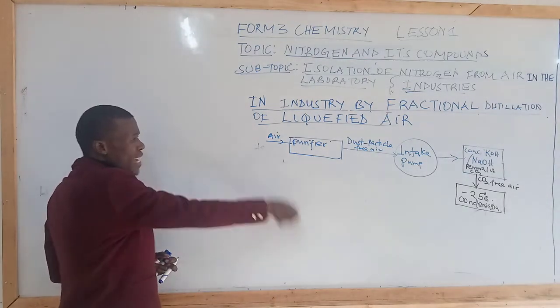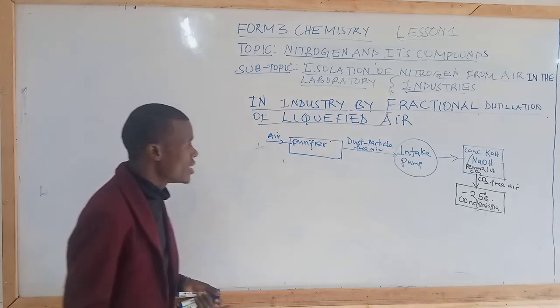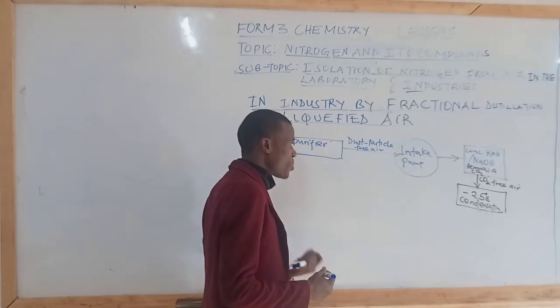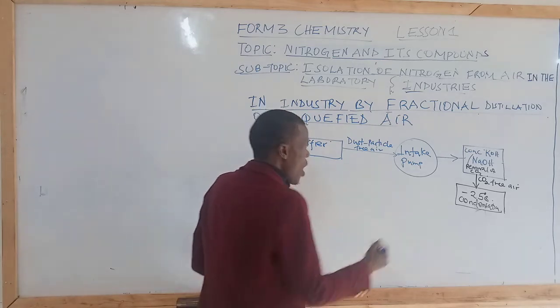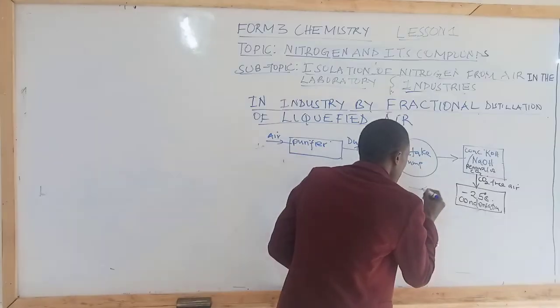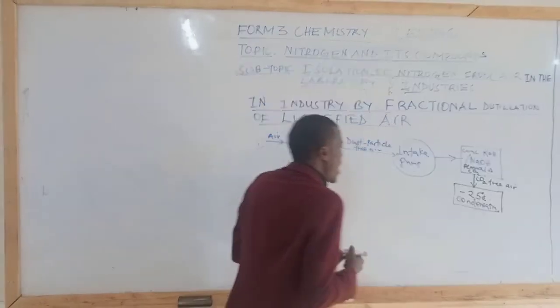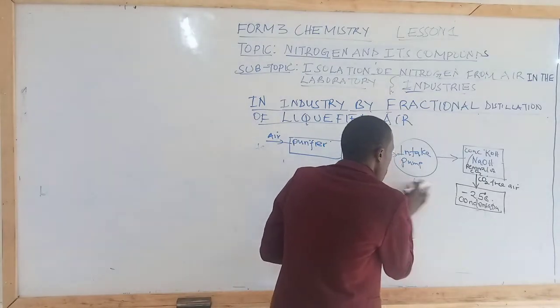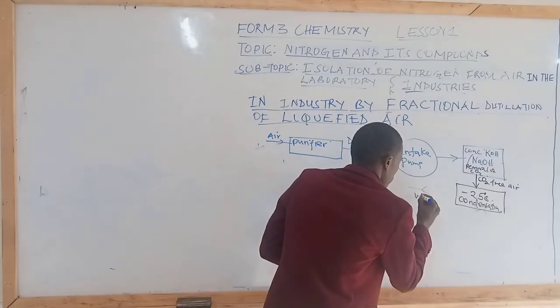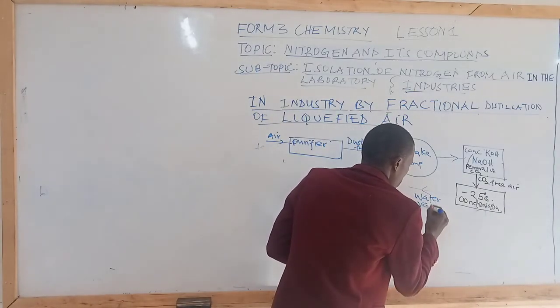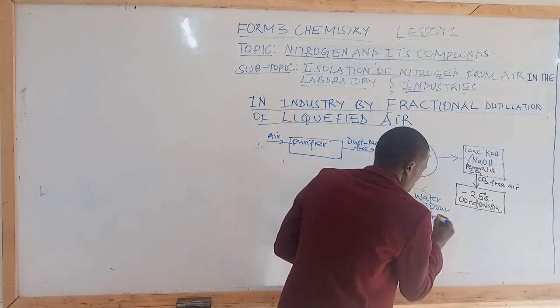So we have explained how we remove water vapor, we have explained how to remove dust particles, and even carbon(IV) oxide. Now, after having removed water vapor, it means we are now having water vapor free air.